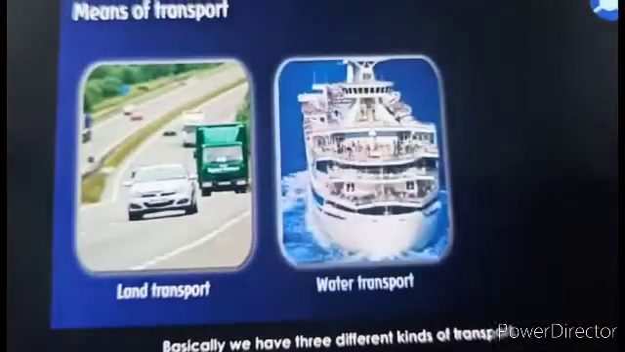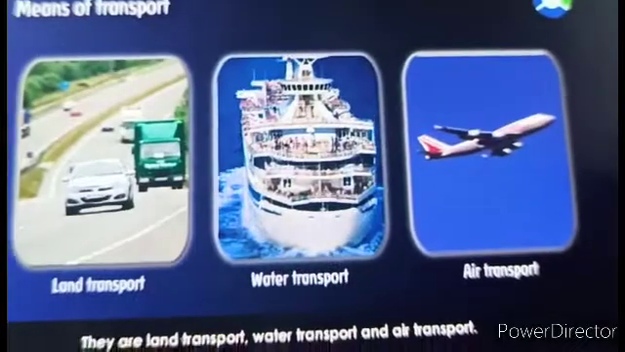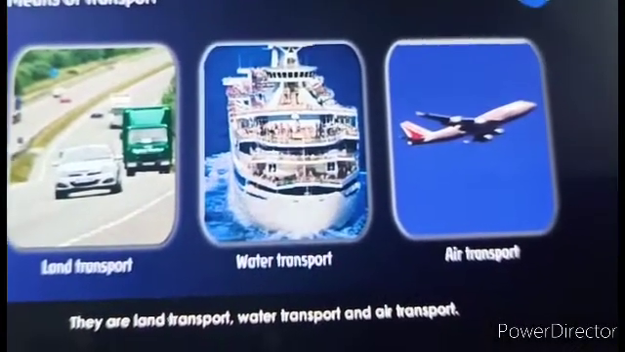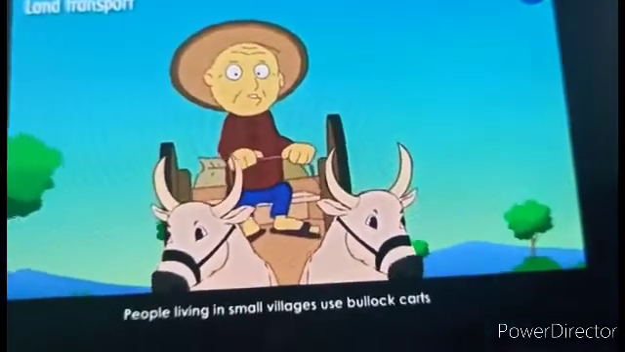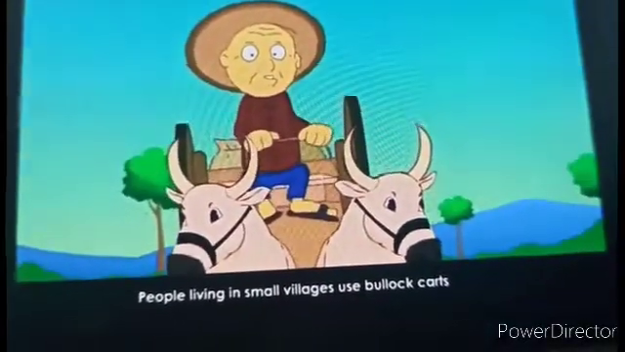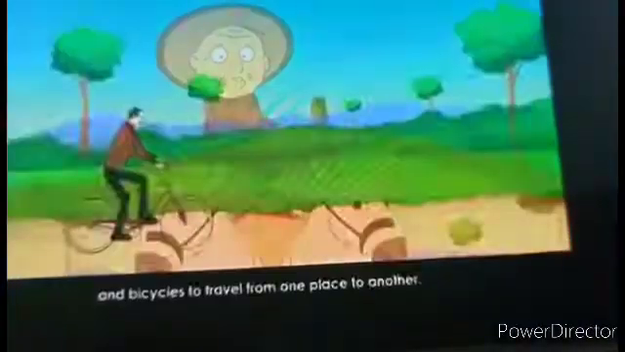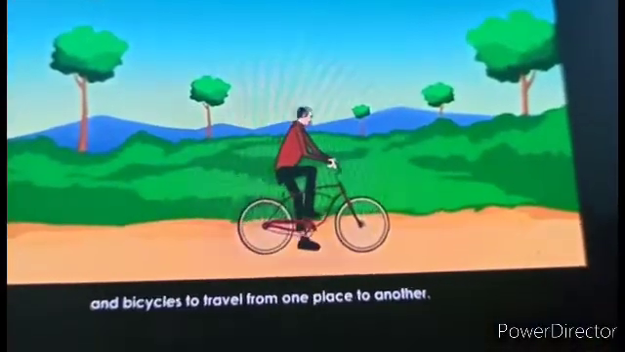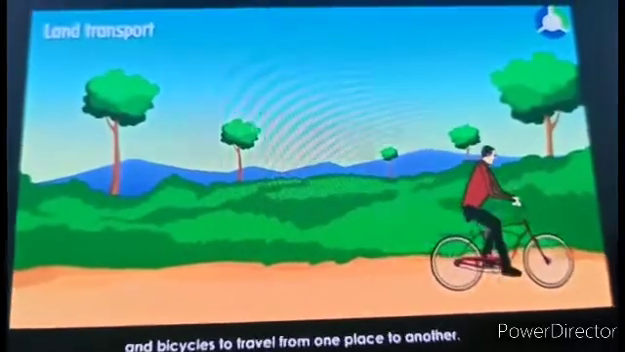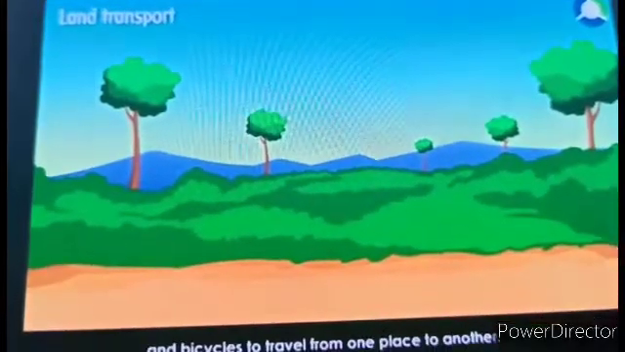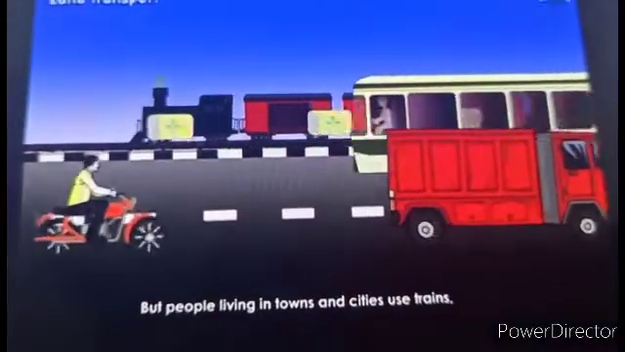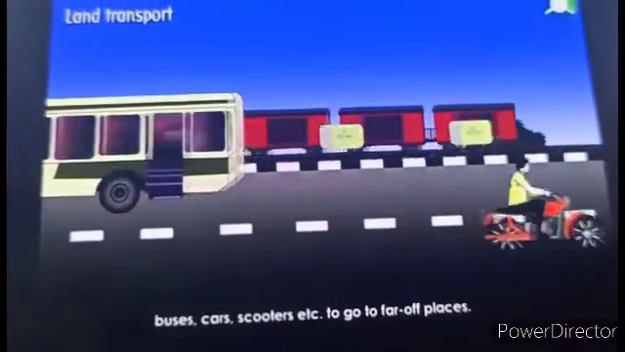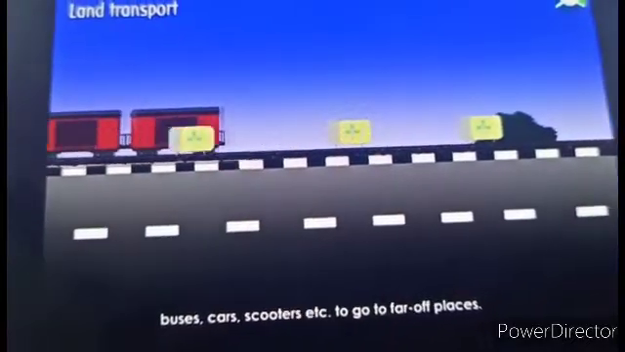Basically, we have three different kinds of transport. They are land transport, water transport and air transport. Land transport. People living in small villages use bullock carts and bicycles to travel from one place to another. But people living in towns and cities use trains, buses, cars, scooters, etc. to go to far-off places.